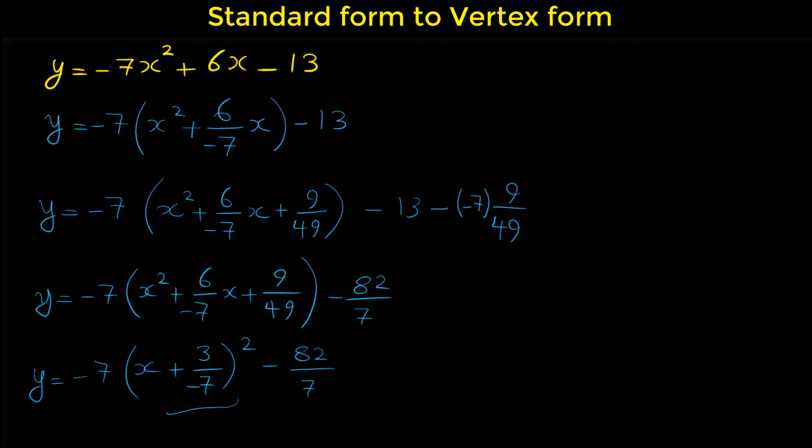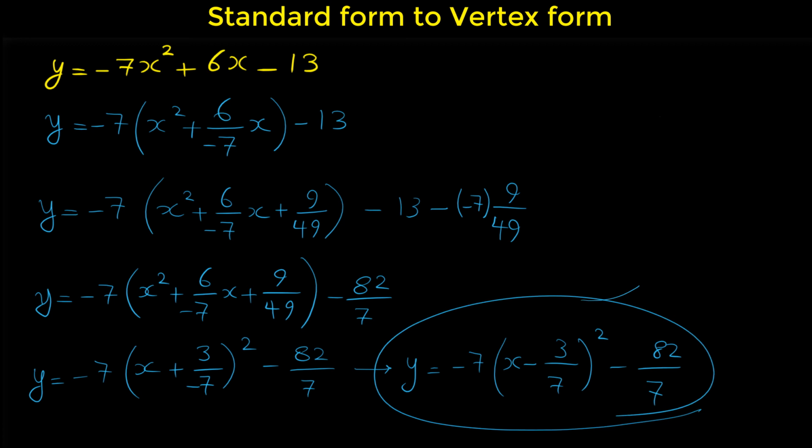And this is the vertex form of this quadratic function. If you like, you can write this as negative 7 bracket x plus 3 over negative 7, which is actually x minus 3 over 7 squared, minus 82 over 7. This is the vertex form of this equation.